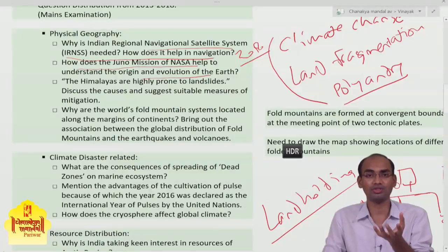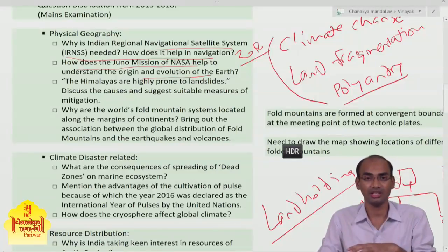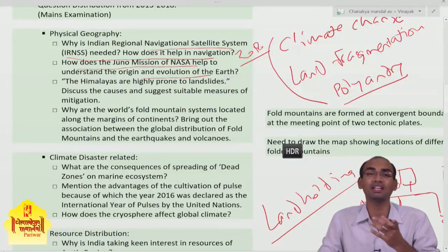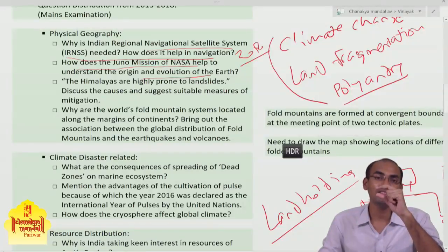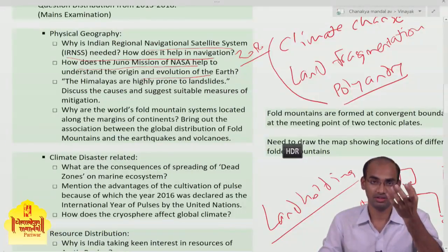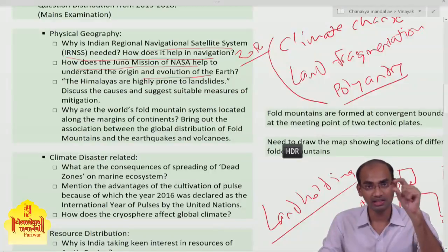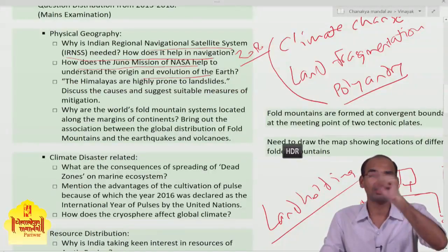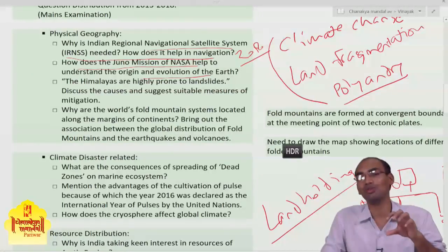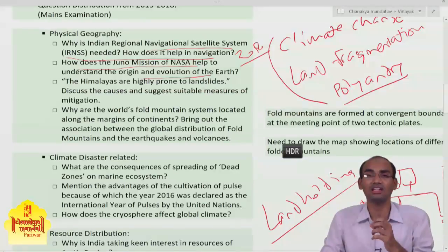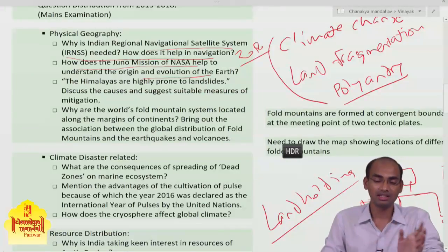Because of this process, there was degassing, where the Earth's interior structure was made. There are different layers in the Earth's structure: the crust, the mantle, and the core. These three distinct layers were prepared because of the process of degassing.